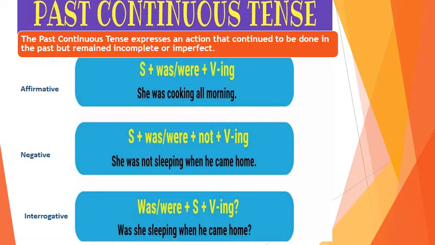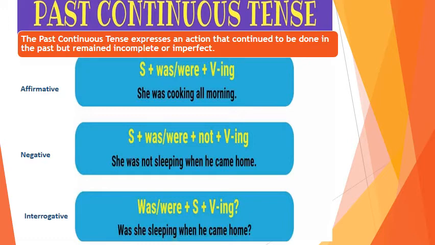Now listen about the formation of affirmative sentence. How do we make affirmative sentence? First of all, we use subject, then we use was or were. After that, we use verb with ing. Look at the example. She was cooking all morning.